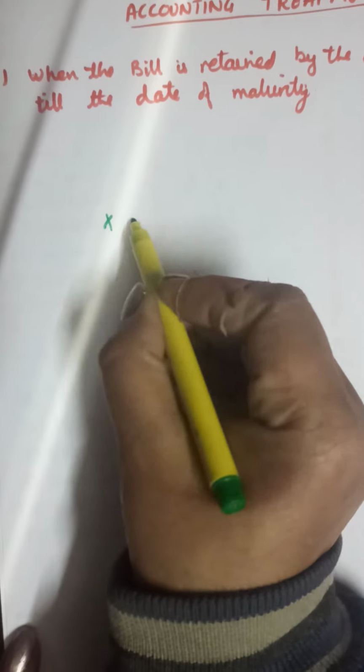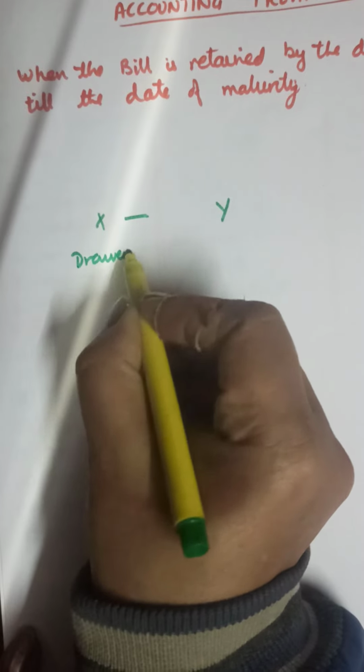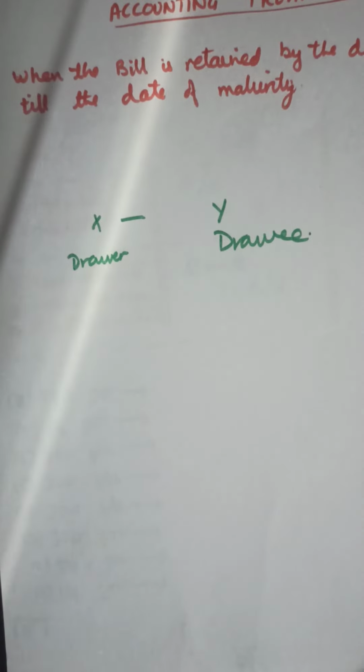Okay, we continue, children, with the accounting treatment. Our accounting treatment will proceed assuming that X has sold the goods to Y on credit. So X becomes the drawer and Y will be the drawee. X is the drawer and Y is the drawee. X is selling goods to Y. What is the accounting treatment?